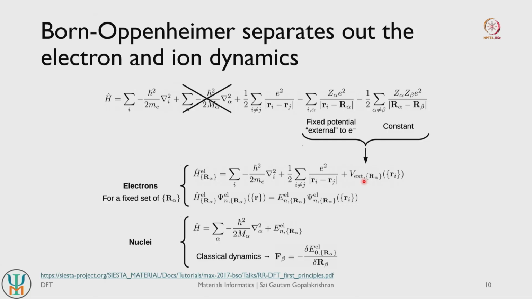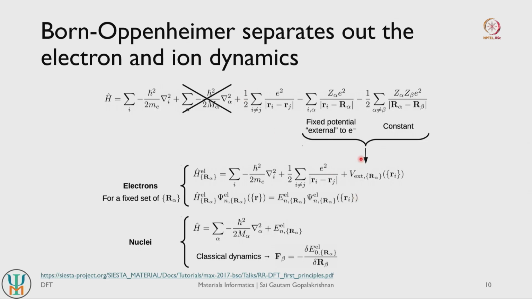Mathematically, the way this has consequences is that initially you had this giant complicated Schrodinger equation, where you had 5 different terms: kinetic energy of electrons, kinetic energy of nucleus, electron-electron repulsion, nucleus-electron attraction, and then nucleus-nucleus repulsion. Now we are decoupling the dynamics of your electrons and nucleus. Just to give a clarification, ions are normally nuclei. In quantum mechanics literature, nuclei and ions are words that are used interchangeably, okay.